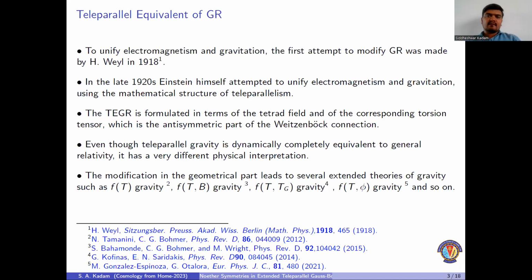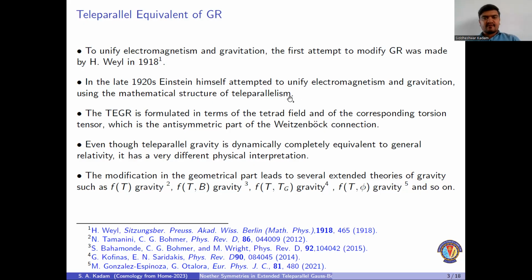So as we know, after the discovery of the general theory of relativity by Albert Einstein, there were several attempts to obtain modifications of general relativity. One of the first attempts was made by Hermann Weyl in 1918. The motive was to unify electromagnetism and gravity. With the same motive, Albert Einstein himself obtained a modification of GR, replacing the metric coefficients with tetrad components and defining the formalism which we call the teleparallel formalism.